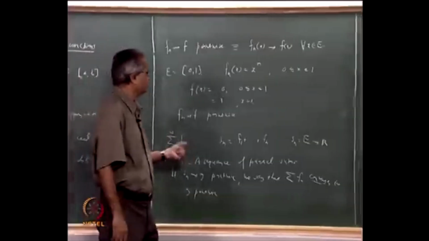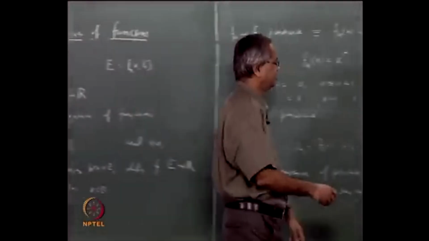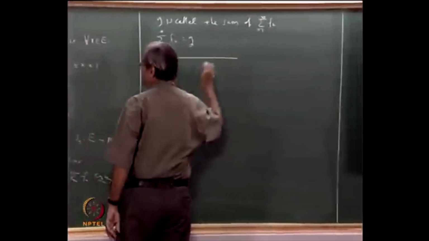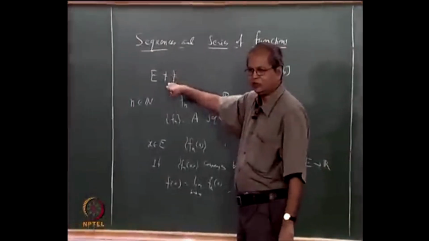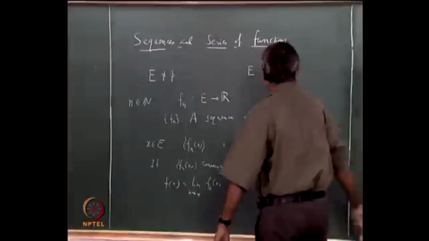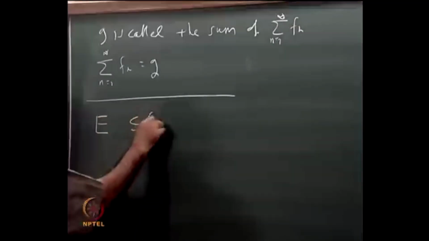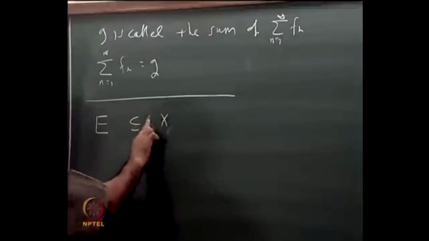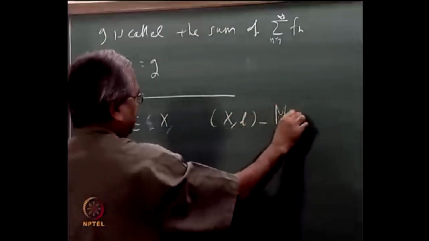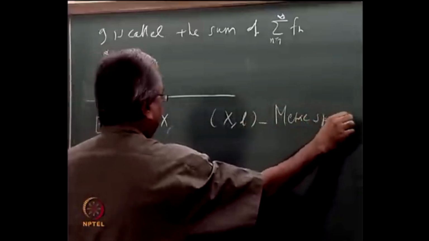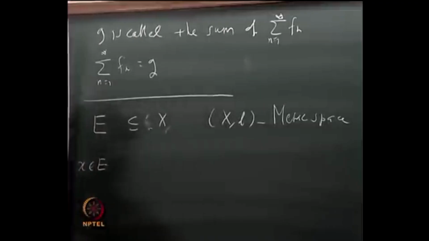Let us illustrate this. Suppose we take this question, that is, let us say Fn converges to F. To talk of continuity, we have to take this set E as in some metric space. Suppose (X, d) is a metric space, E is a subset of X, and let us say x is in E. What is the question?